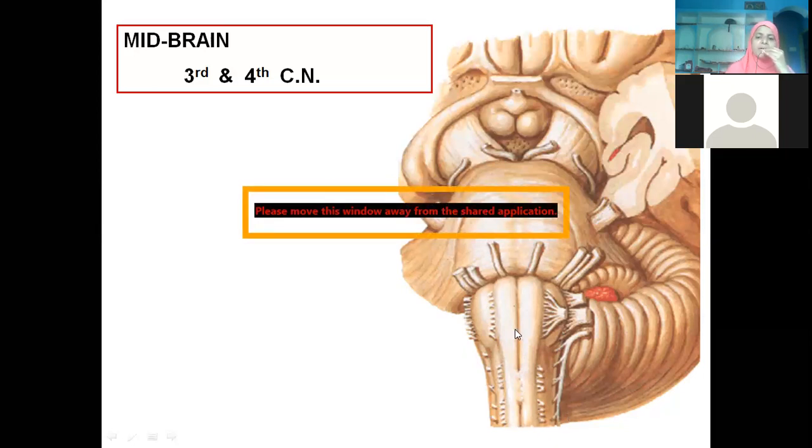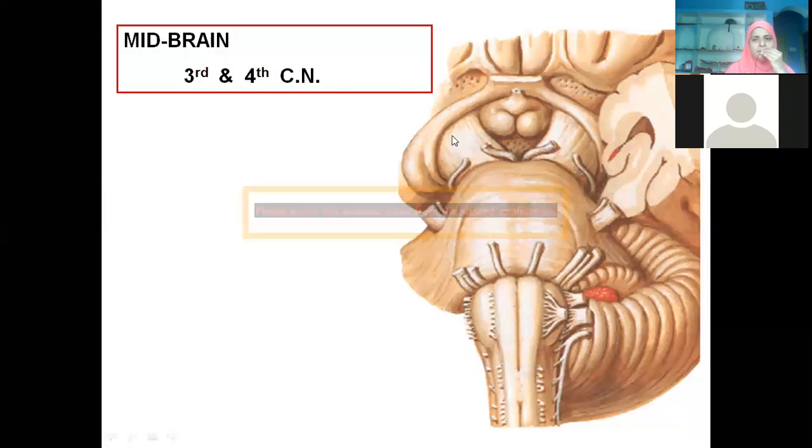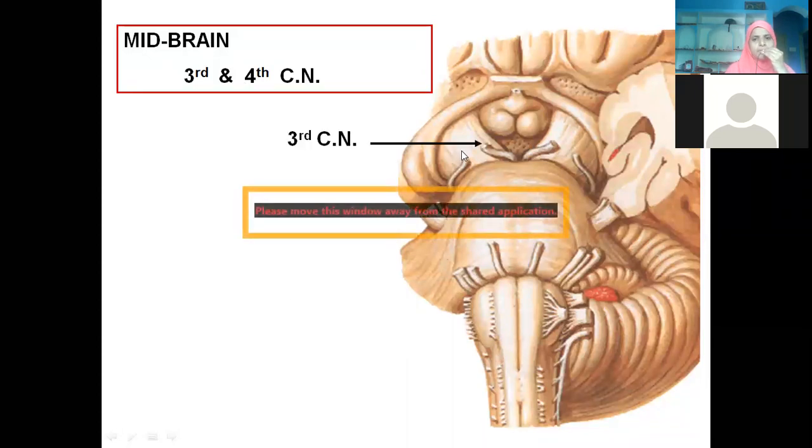Now, this is the medulla oblongata, from where the 9th, 10th, 11th, and 12th cranial nerves emerge. We will elaborate on all these points as we proceed. Now coming to the midbrain. From the midbrain we have two pairs of cranial nerves coming: the oculomotor, the third pair, and the trochlear, the fourth pair. The trochlear is the only cranial nerve which comes from the dorsal aspect but is seen on the ventral, that means it comes from behind to the front.